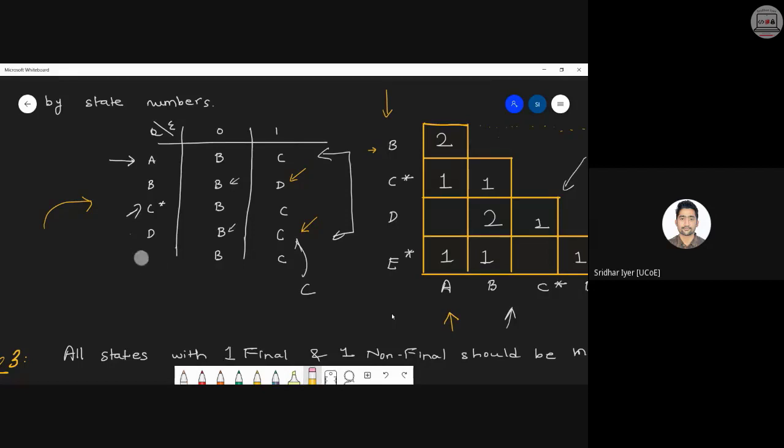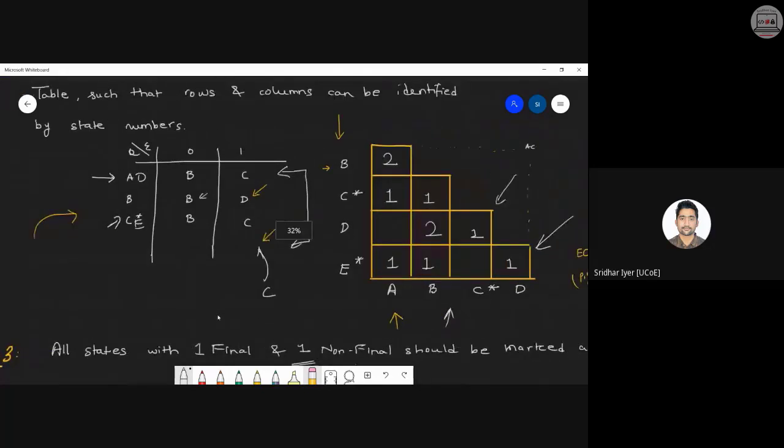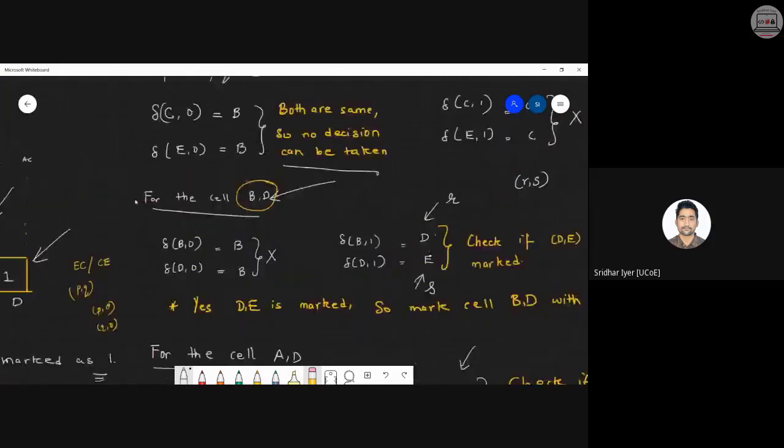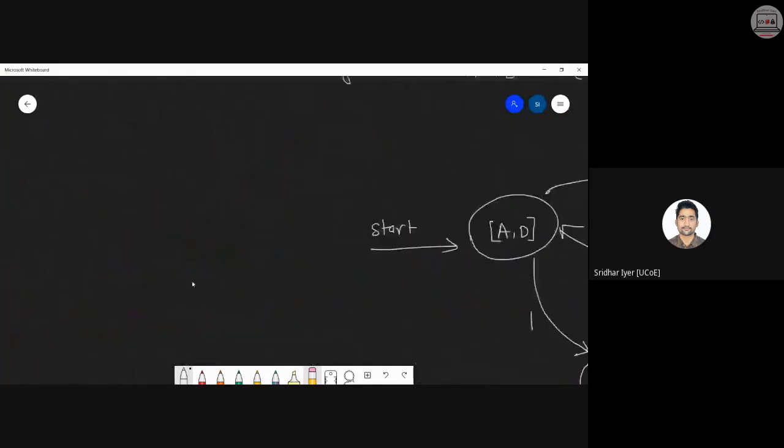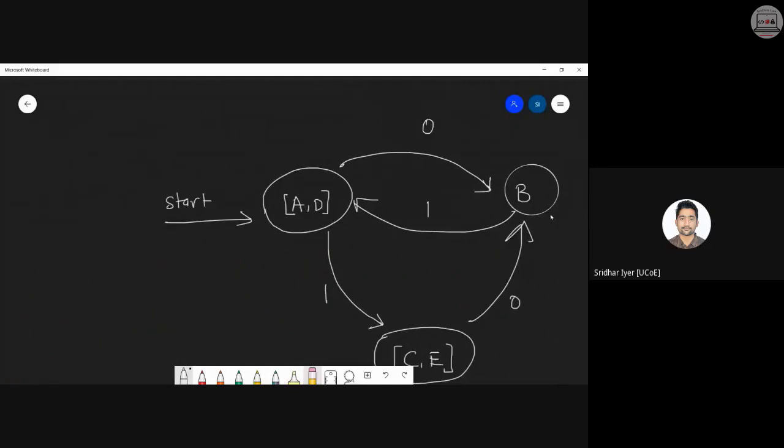Whatever are merged together, let me write it together. So it becomes CE and AD is also merged. So I will remove this. It becomes AD. Okay. Now check. There is no self loop. AD on 0 goes to B, AD on 1 goes to C. So the self loops are removed.